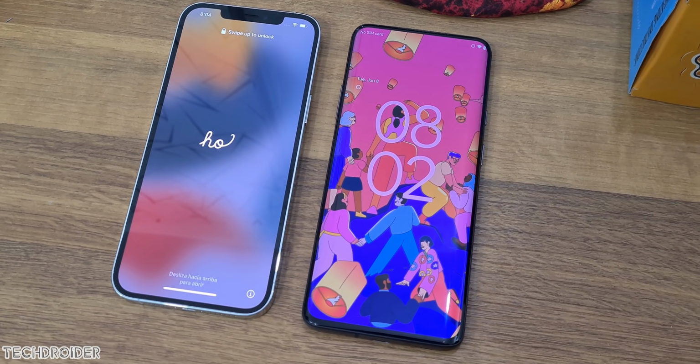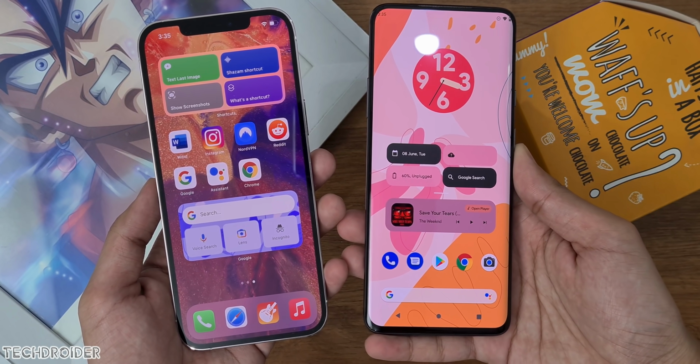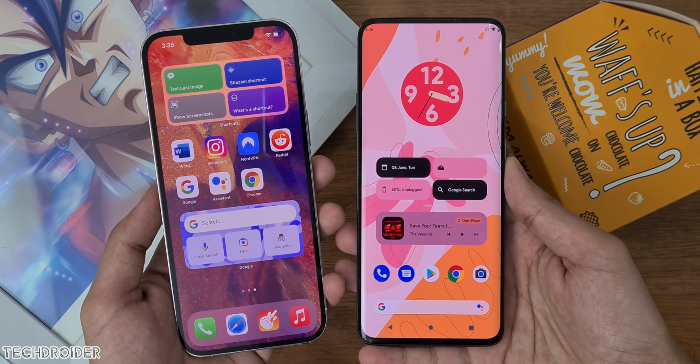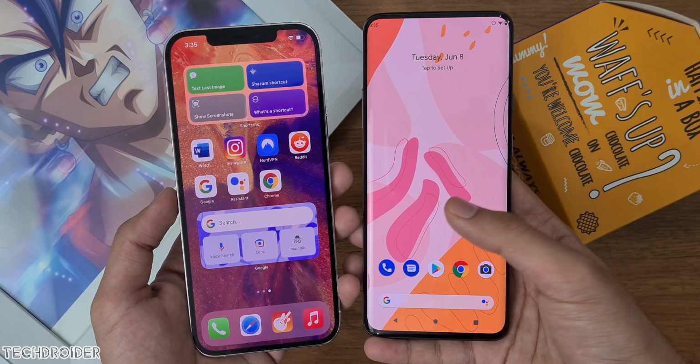So here it is, iOS 15 versus Android 12 initial beta comparison, and my first impression, I can tell you guys, they literally took features from Android but they made it better and exciting.